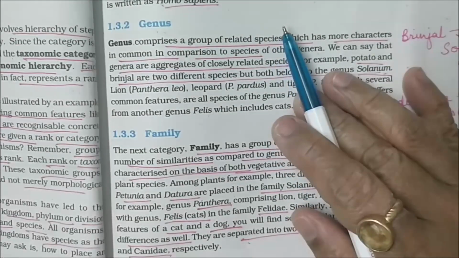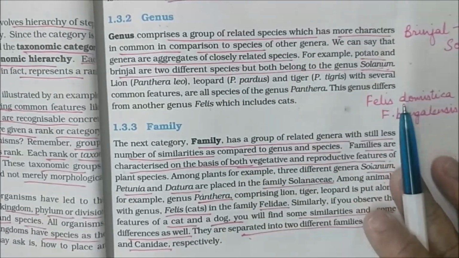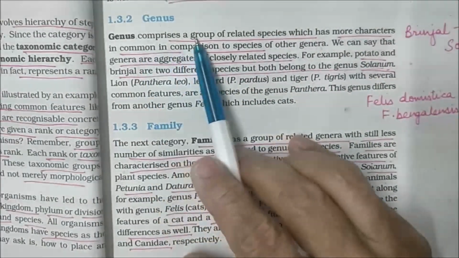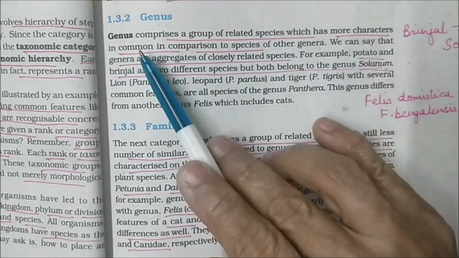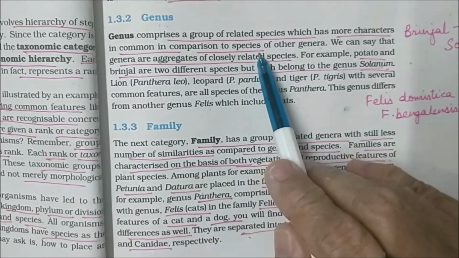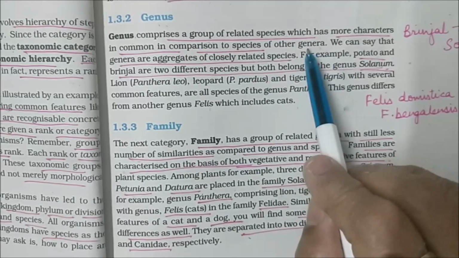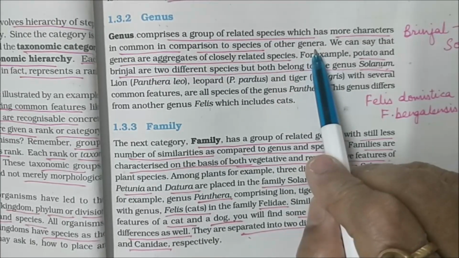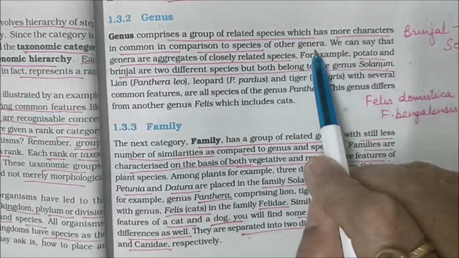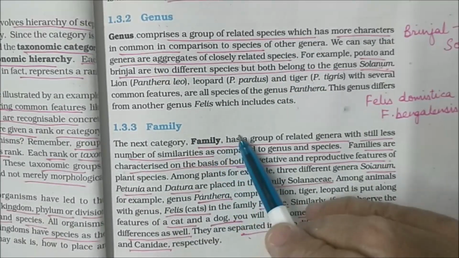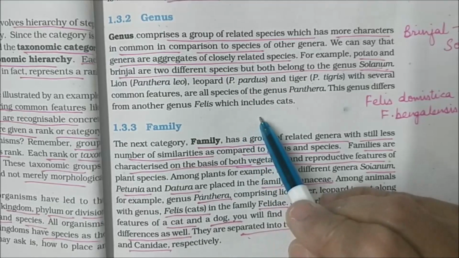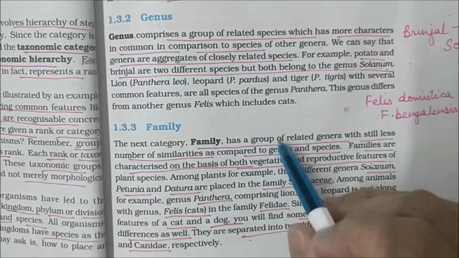Now, let's come to genus. Genus comprises a group of related species that has more characters in common in comparison to species of other genera. If you have two genera, then all the species belonging to one genus will have more common characters as compared to the other genus.